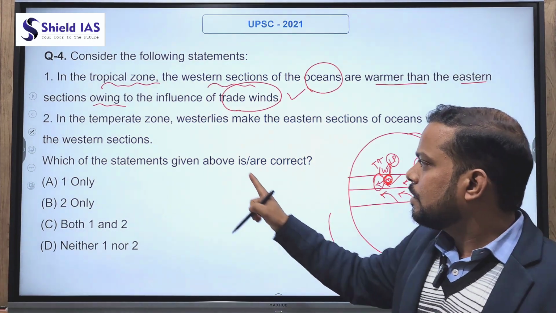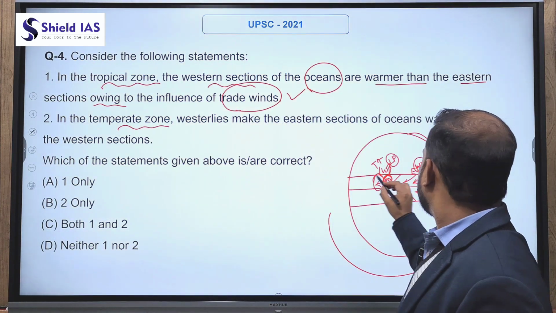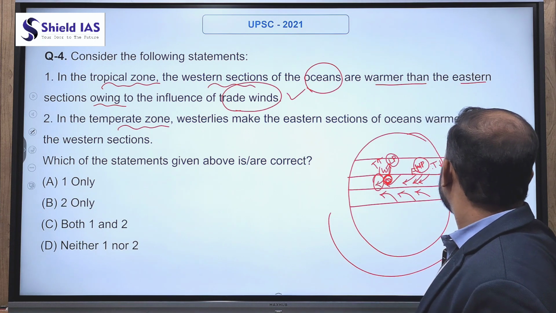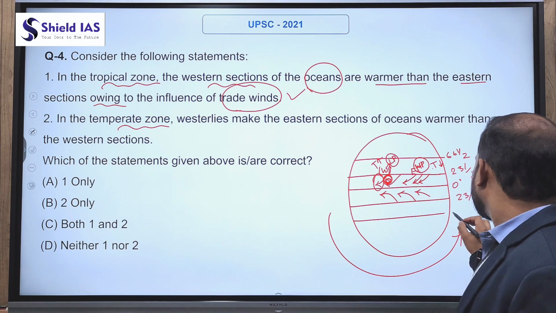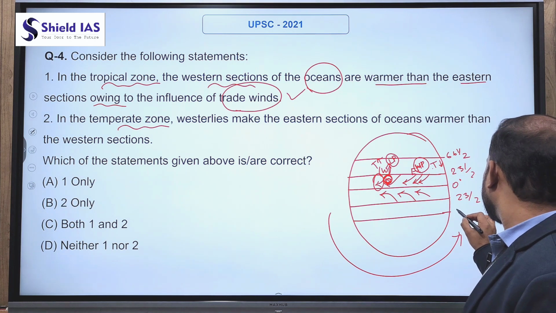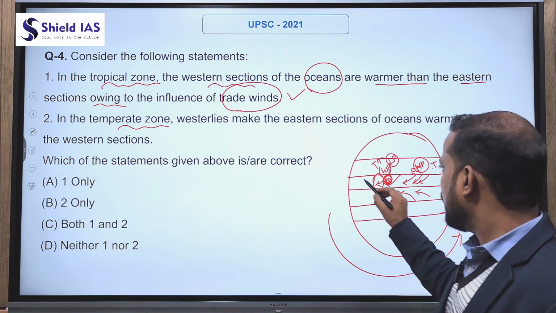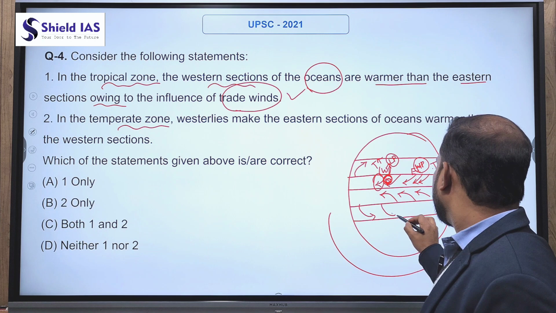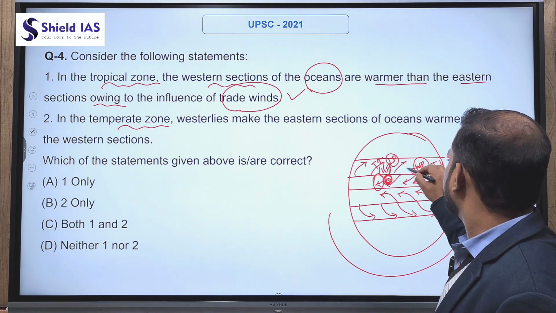On the other hand, the temperate zone means the zone between 23.5 degrees northern hemisphere to 66.5 degrees northern hemisphere. Similarly, 23.5 degrees southern hemisphere to 66.5 degrees southern hemisphere. And in this zone, the wind moves from west to east, which is known as westerlies.